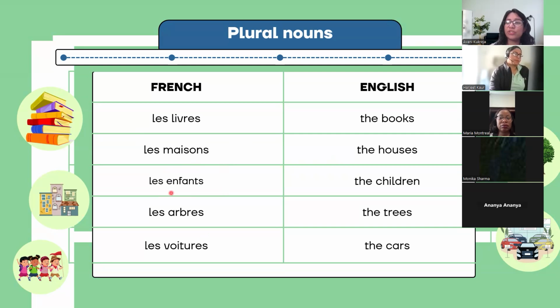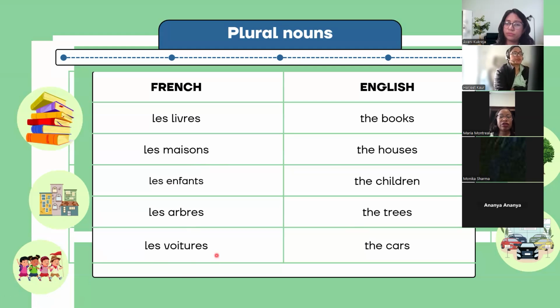I'm so glad you used liaison. We link the sounds. Les enfants. Les enfants. Everyone repeat. Les enfants. The trees in French is les arbres. Les arbres. The cars is les voitures.